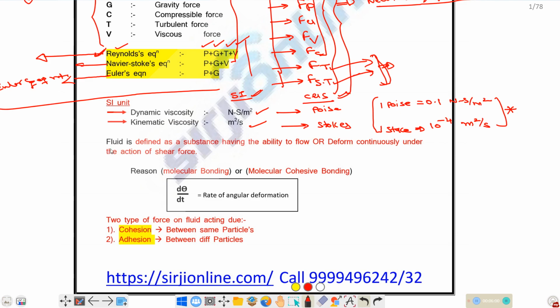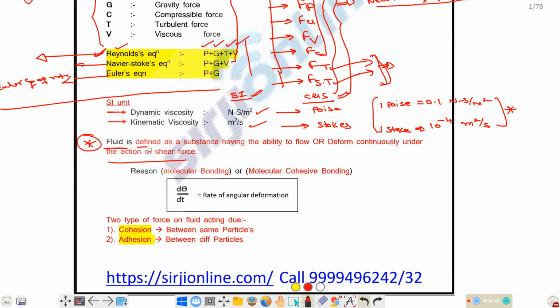Okay, so first of all, what is fluid? ओके ये सीक्वेंस में नहीं दिया था, पहले हमको फ्लूइड के बारे में पता होना चाहिए. फ्लूइड इज द सब्सटेंस, if you apply any small amount of shear stress on a fluid, then it will keep on deforming. ठीक है, so the fluid we define as, if we apply any small amount of shear force on it, उस shear force और shear stress को वो resist नहीं कर पाएगा fluid. It cannot resist any amount of shear force, and it continuously deforms once you apply any kind of shear force.